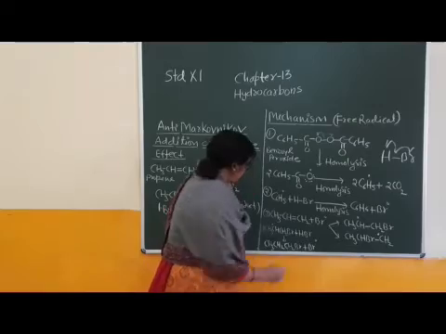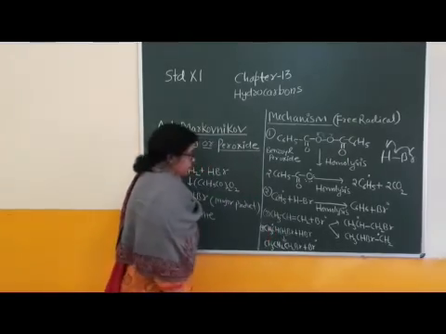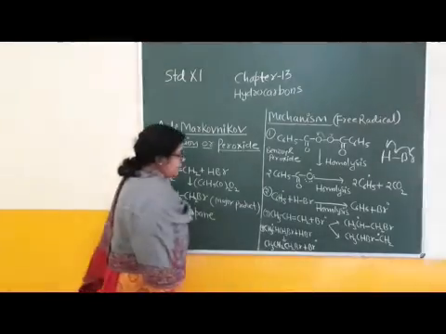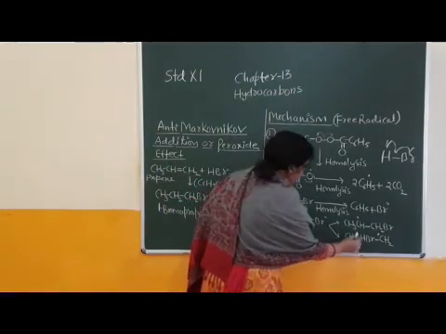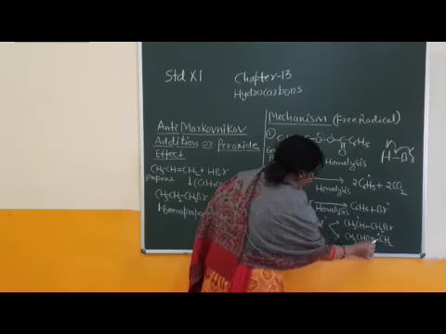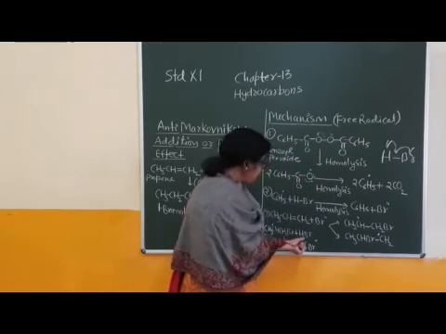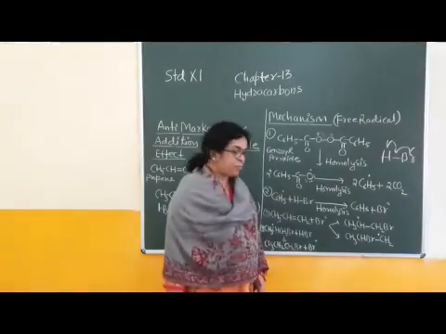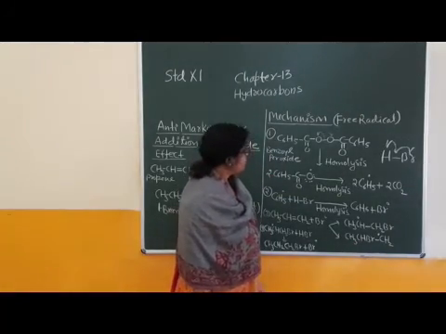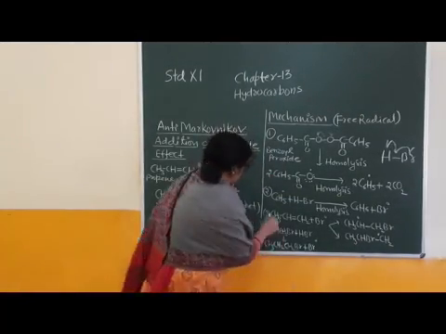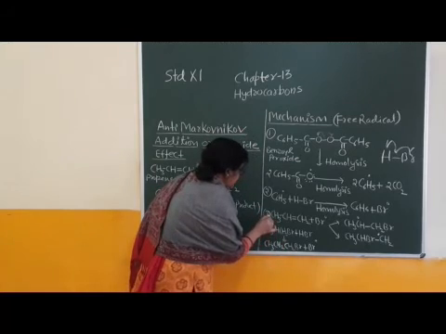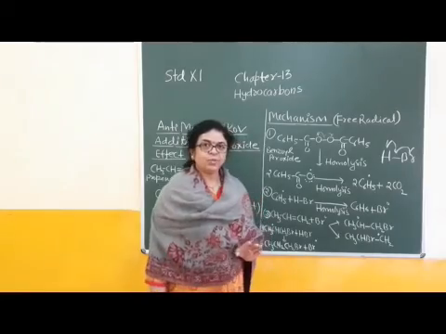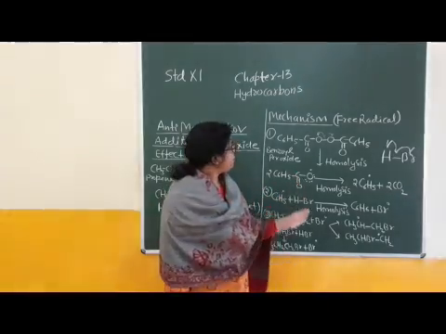By the anti-Markovnikov rule, I have written only the major product. This is the major product and this is the minor product. If H attacks at this one, then formation of a secondary halide, which is 2-bromopropane. Okay, children? This is important for conversion of propene into 1-bromopropane by the anti-Markovnikov rule.